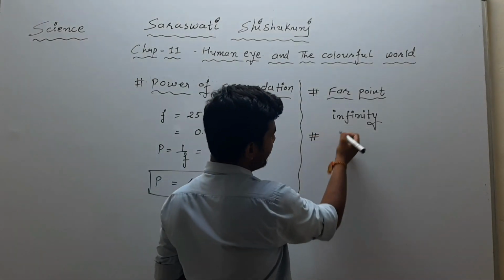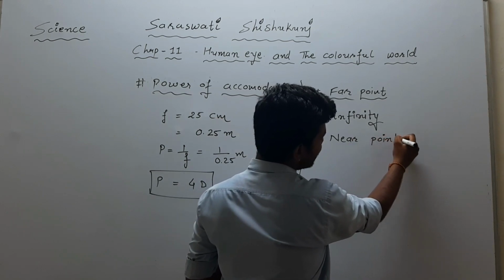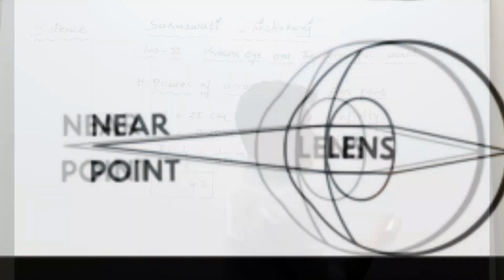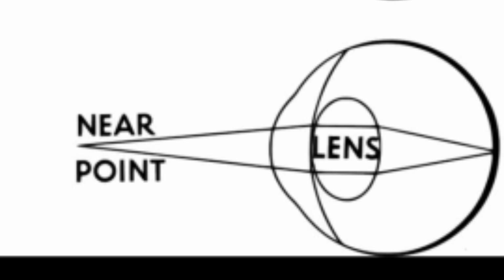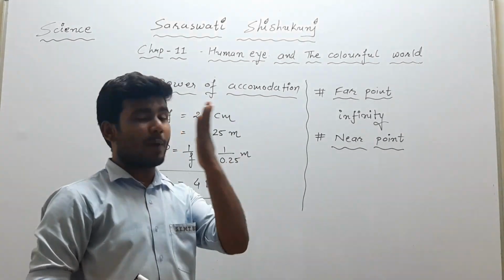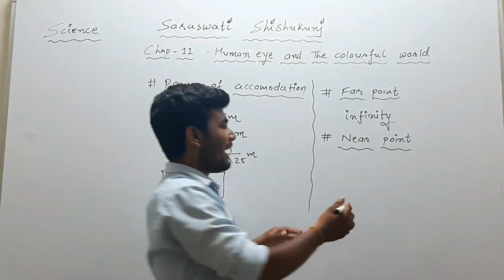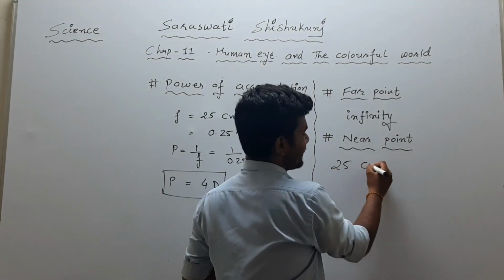The another important term is the near point. Now, what is called near point? Near point is the shortest distance till which we can see without any type of hesitation. That's the least distance till which we can see. We are not able to see the objects which are very close to us. There is a certain distance range, and that distance is 25 centimeter.